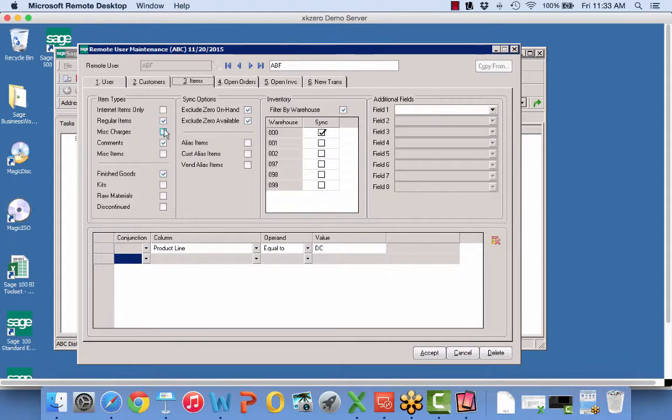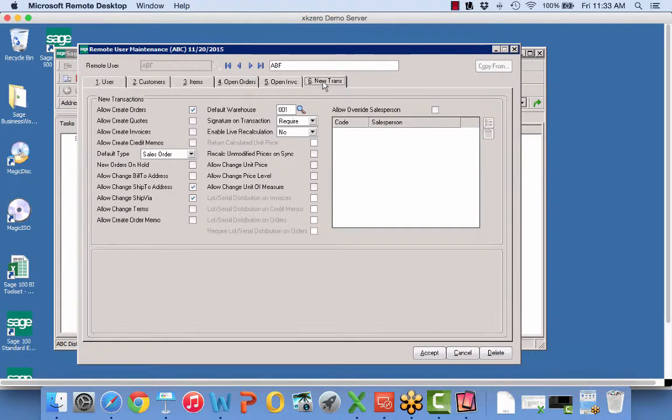I said miscellaneous items and comments, but they can only access a product line called DC, and they can only do that for warehouse 00, and we don't want to show them items that are 0 on hand or 0 available. They can enter a new transaction, but only in order. So our arrangement with them is they don't do quotes, invoices, or credit memos. They're only going to be able to create an order.